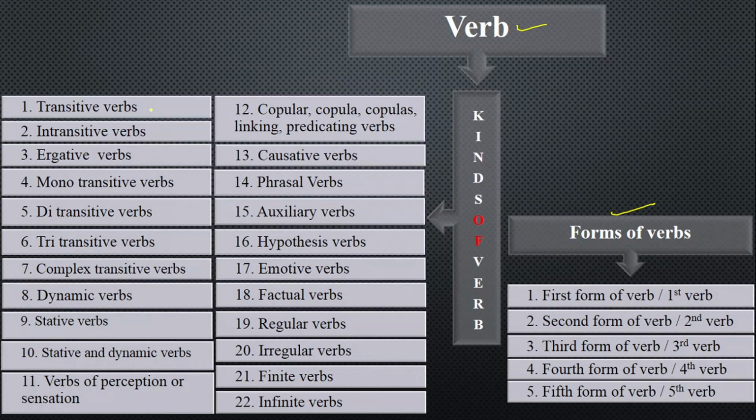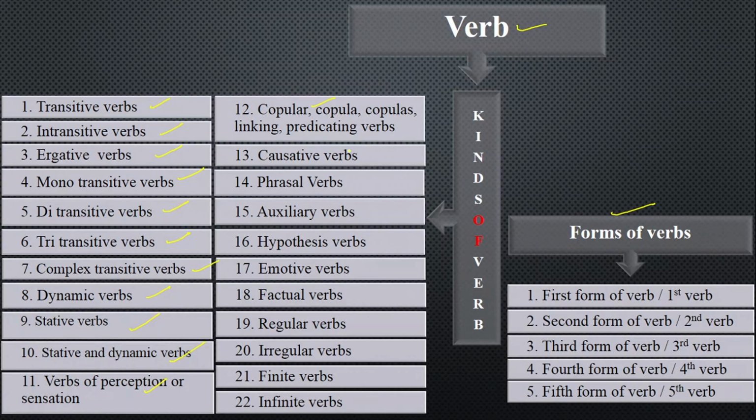The first kind of verb is known as transitive verbs, second intransitive, third ergative, fourth monotransitive verbs, fifth ditransitive verbs, sixth tritransitive verbs, seventh complex transitive verbs, number 8 dynamic verbs, number 9 stative verbs, number 10 stative and dynamic verbs, number 11 verbs of perception and sensation, number 12 copular, copula, copulas, linking, predicating verbs. You can give them 5 names.